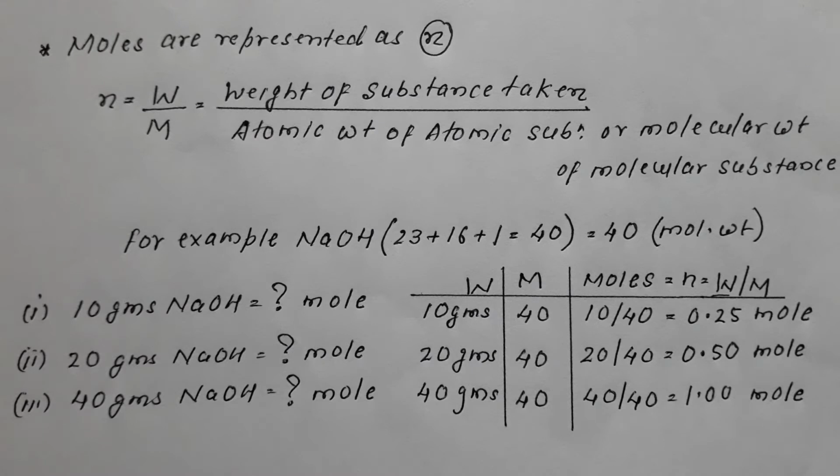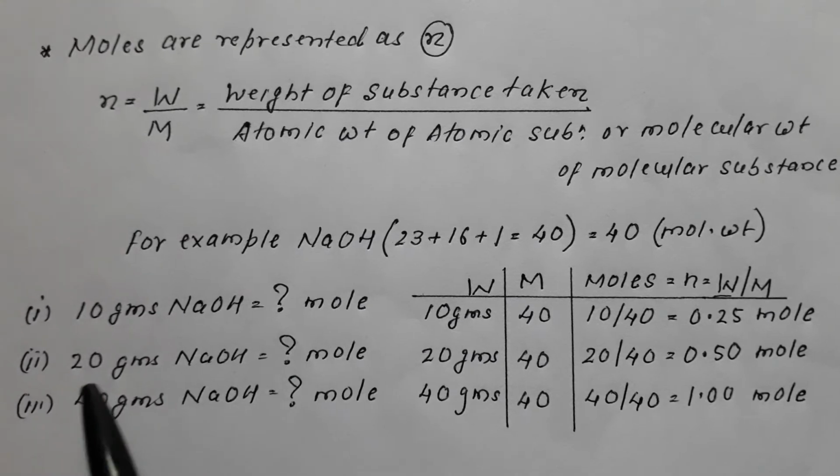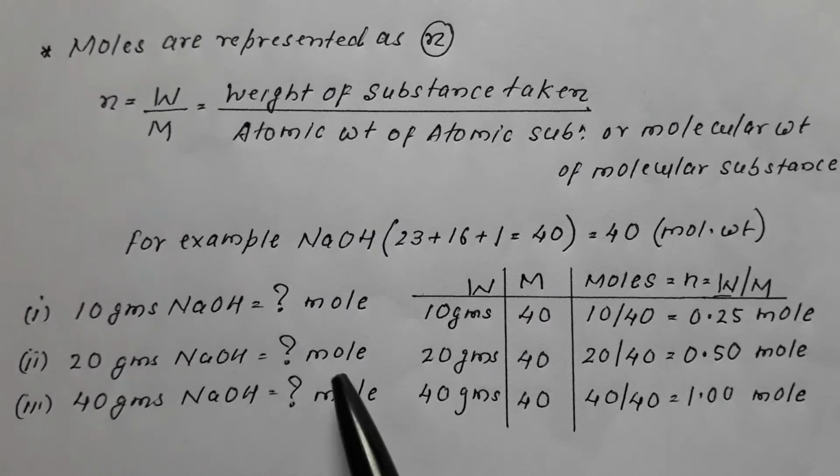Now let us take an example to elaborate it further. Suppose we are asked: 10 gram NaOH is equal to how many mole of NaOH? Or 20 gram NaOH is equal to how many mole? Or 40 grams NaOH is equal to how many mole?